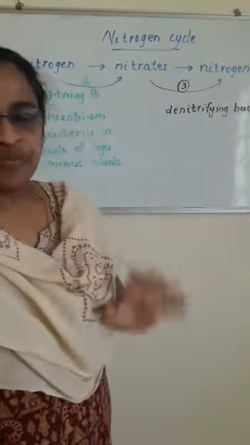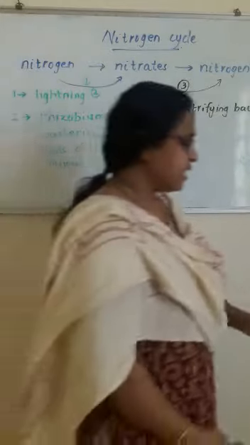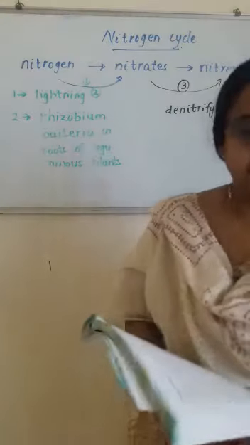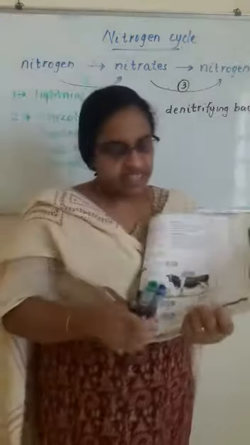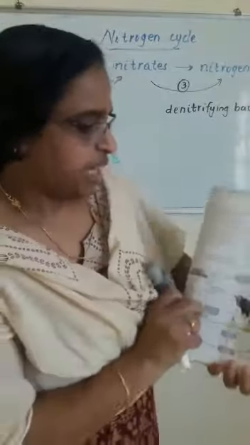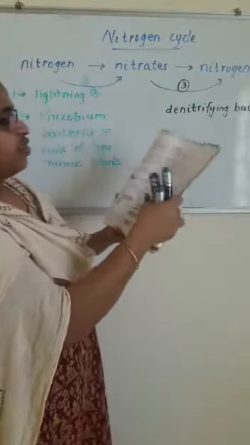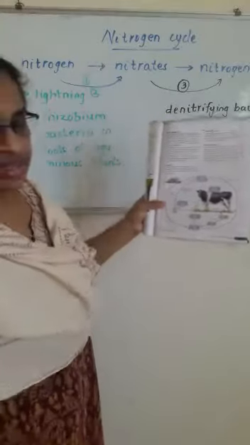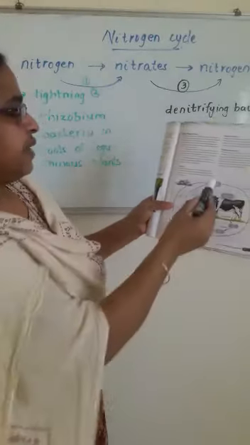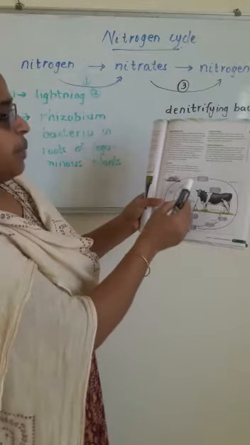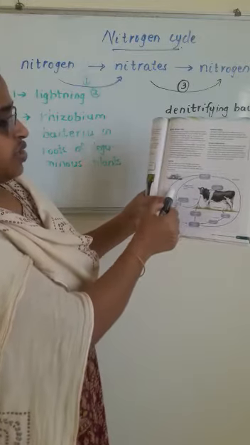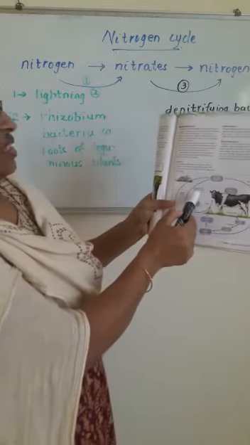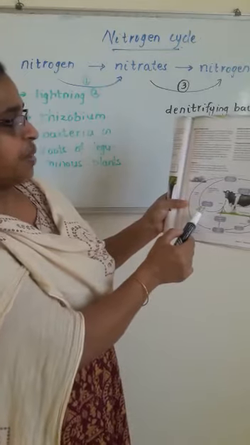So is it clear? This is about the nitrogen cycle in a simple way. You can see it on page number 271. Okay, I'll explain it. You can see the nitrogen gas in the air. The nitrogen gas in the air is converted to nitrates by what is known as nitrogen fixation by lightning, and also nitrogen fixation is by bacteria in root nodules of plants.